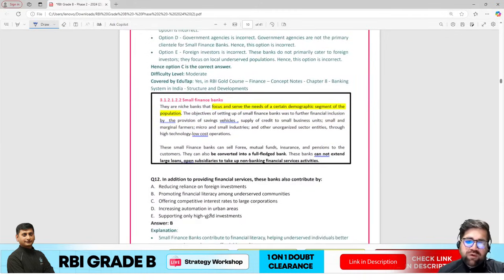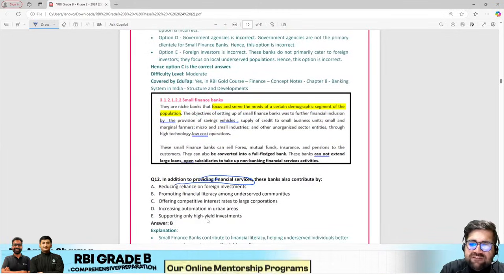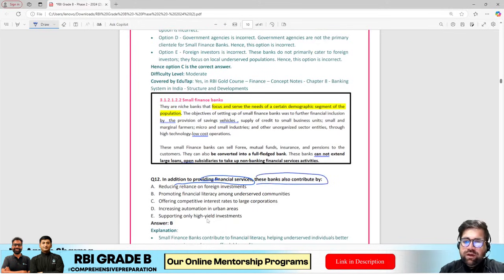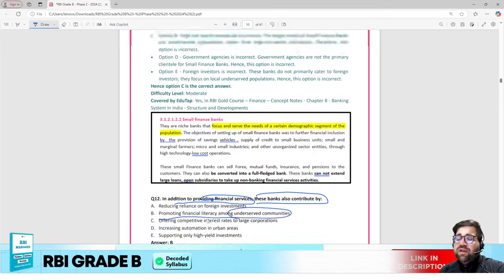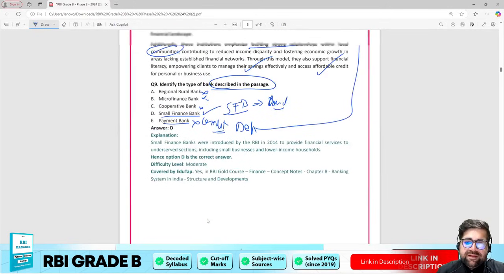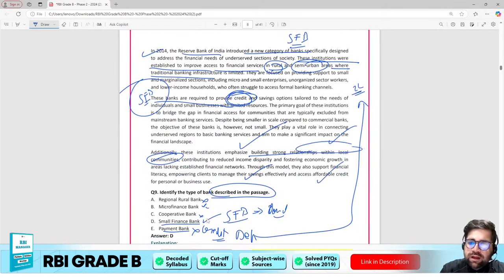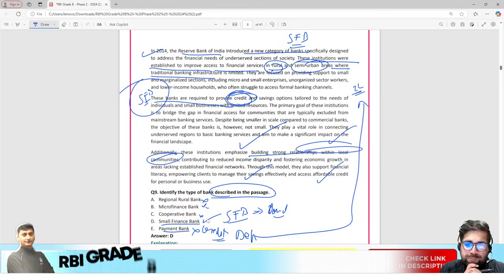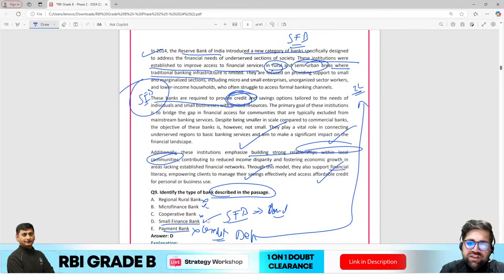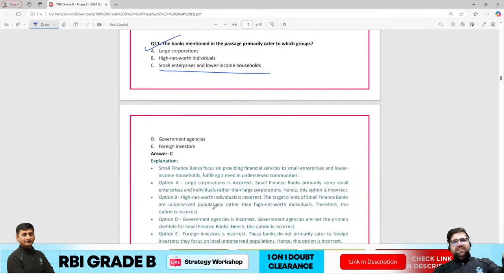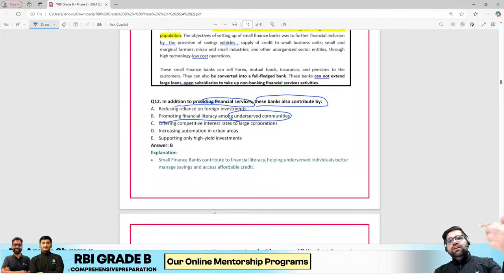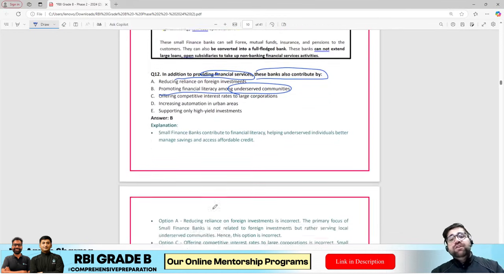Now moving ahead, in addition to providing financial services, these banks also contribute by doing what? So again you have to just go back to the passage and you will come to know that they promote financial literacy among the underserved community. It is clearly mentioned over here, like they talk to communities, and this model also supports financial literacy among clients, right? So even if you just identify that this is a small finance bank, all the rest of the answers are related to the passage itself.